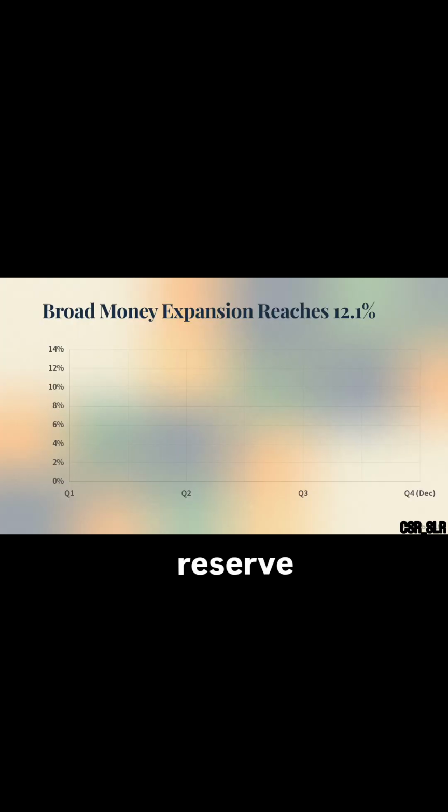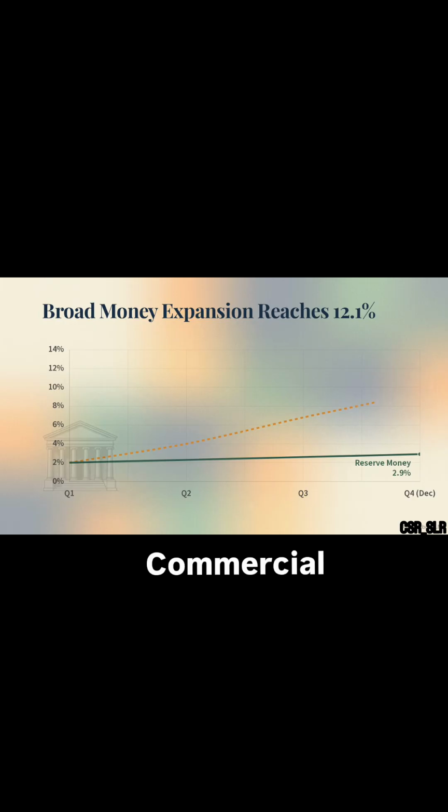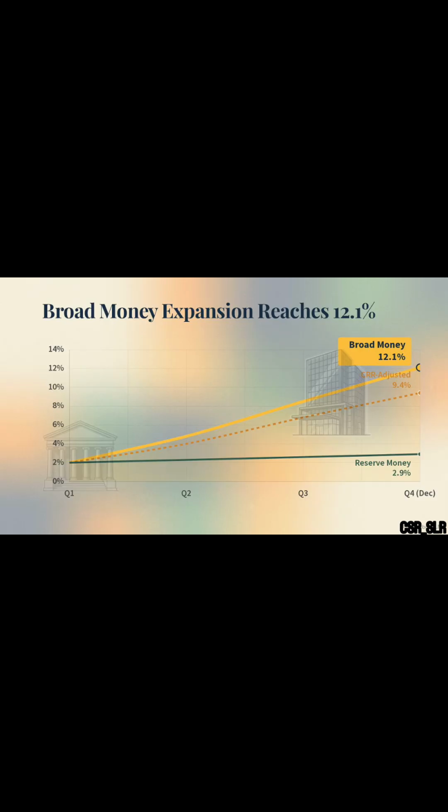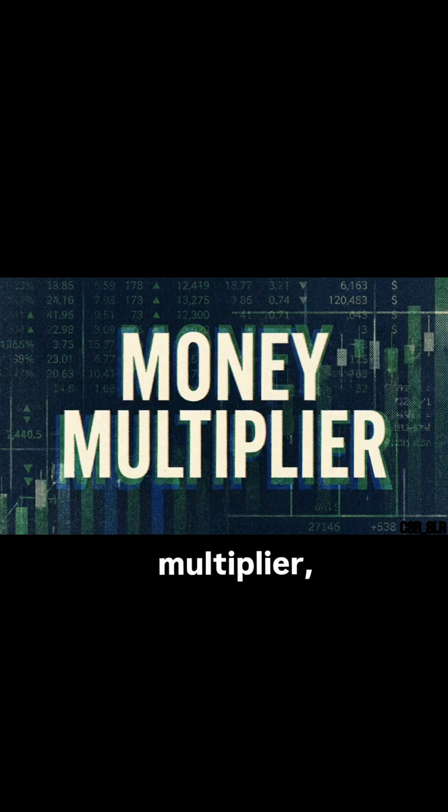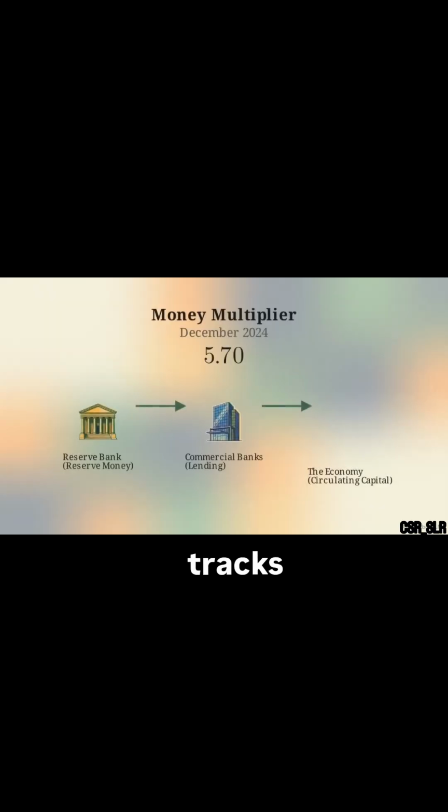While baseline reserve money growth was moderate, the CRR-adjusted trajectory rose to 9.4%. Commercial banks leveraged these cheaper funds to expand their loan books. Consequently, broad money growth reached 12.1%. This leads to the money multiplier, the quantitative measure of central bank efficacy. This figure tracks how many times a unit of central bank money circulates through the economy via lending.